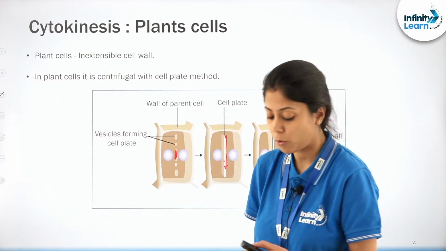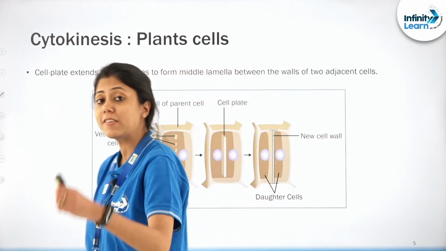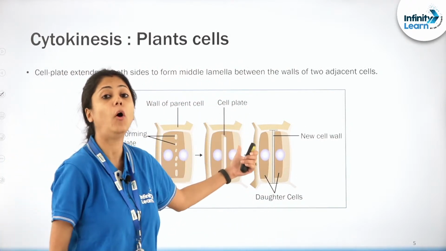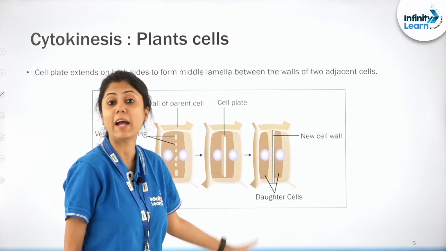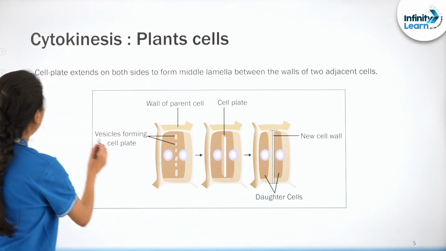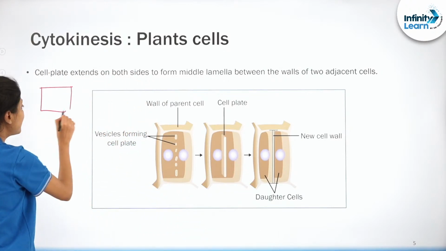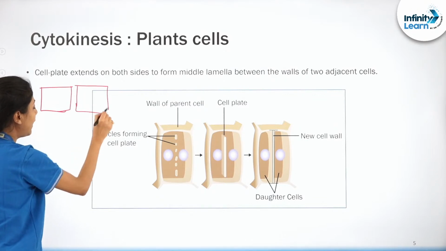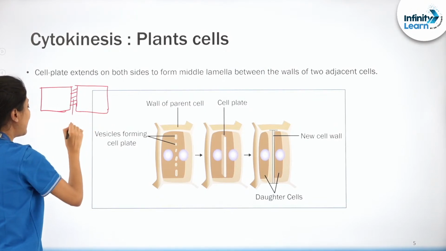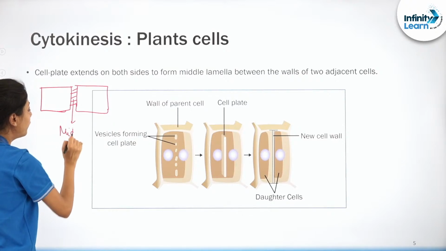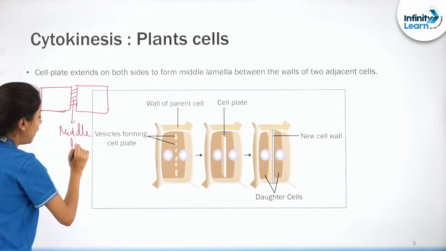अब एक चीज आप लोगों को बता देती हूँ कि ये जो सेल प्लेट है it will then form the middle lamella. आप लोगों को याद है मैंने पढ़ाया था. What did I teach you? That if this is one plant cell, this is another plant cell. So these two plant cells, they are cemented with the help of the middle lamella, right?